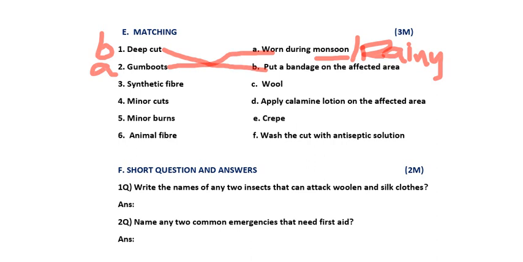And moving to the third question, synthetic fiber. What is the other name of synthetic fiber? I told you, man-made fiber. That means all the fibers which are made by man in the factories are called synthetic fibers. What are the examples of synthetic fibers? I told you, nylon, crepe, terracotta, polyester.